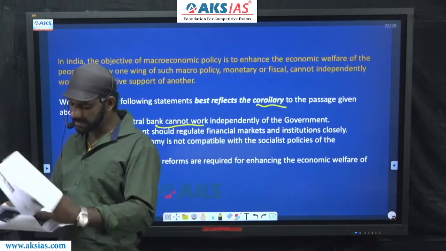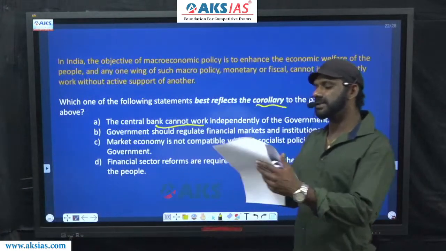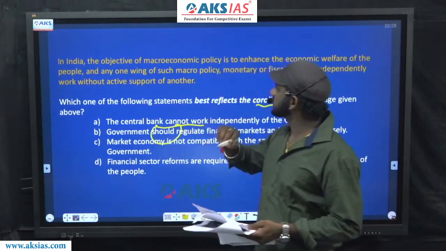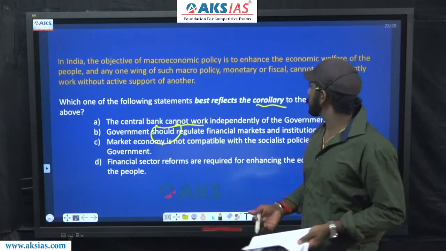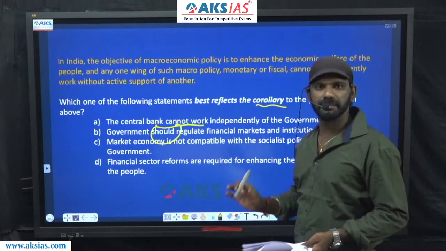Government should regulate financial markets and institutions closely. Should is a modal, right? It tells about a compulsory action. No modal is there in the paragraph. The paragraph doesn't talk about a compulsory action.